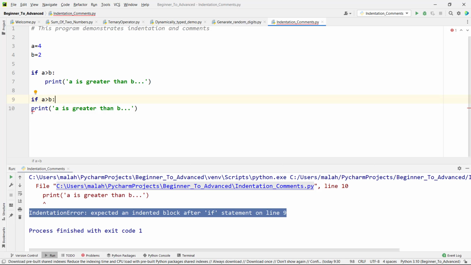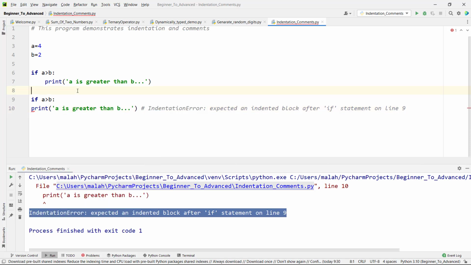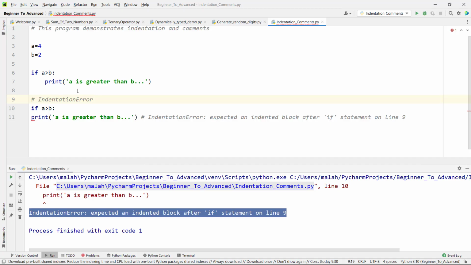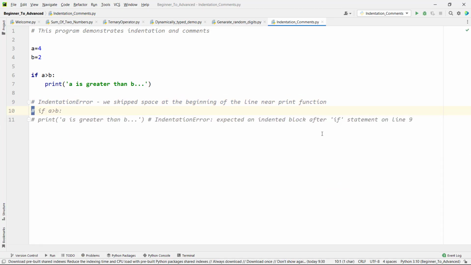Since we skipped space at the beginning of the line near the print function, that is why we got the indentation error. That is why it is very important to follow indentation in Python. Now let me comment this code by using the symbol hash.